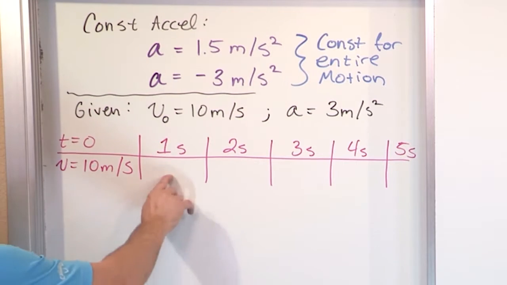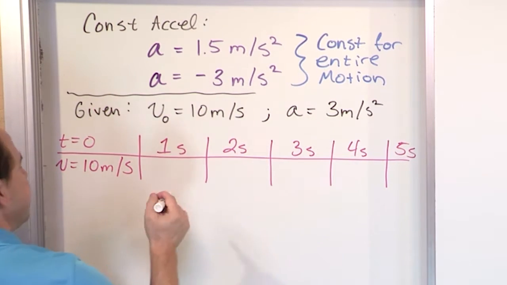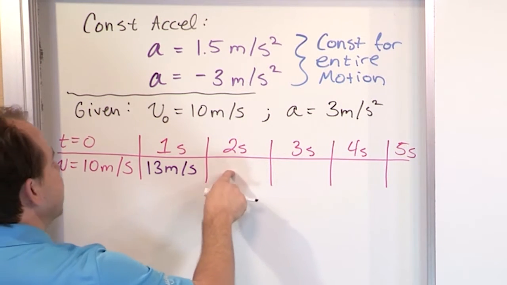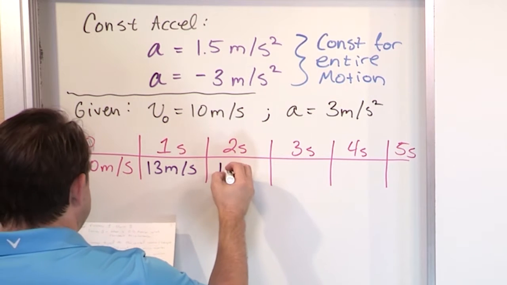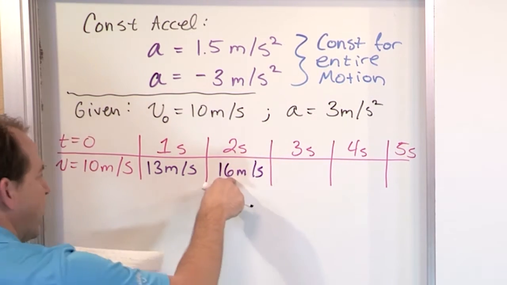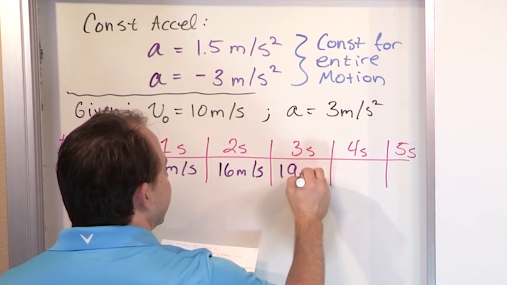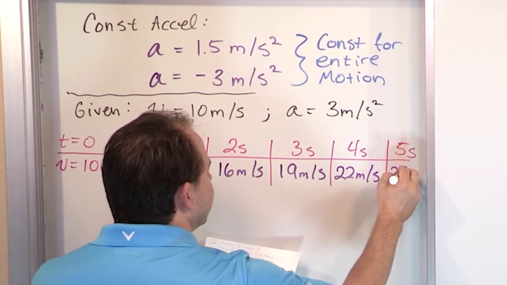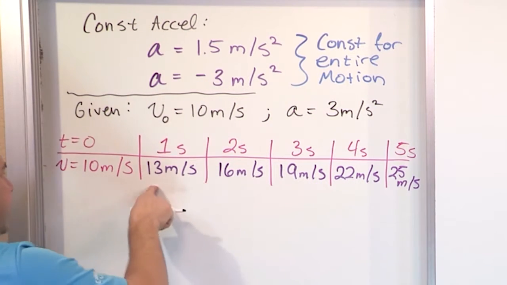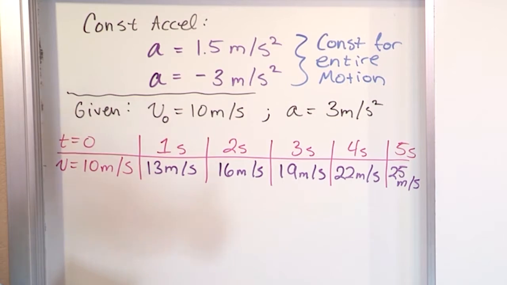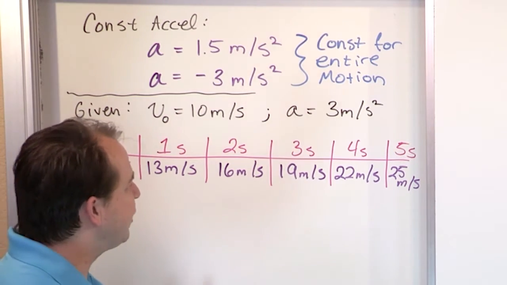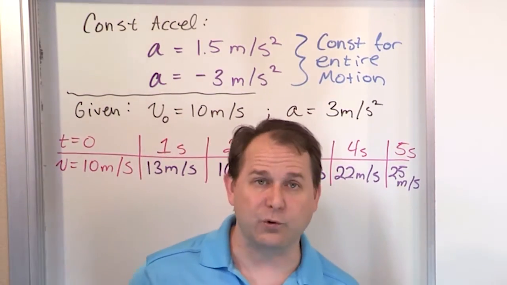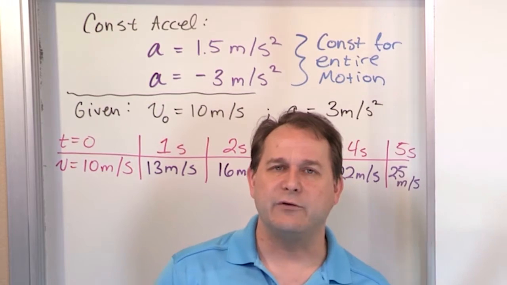So when I get to 1 second, I add 3 meters per second because that's my acceleration. I'm now going 13 meters per second. Then I go another second into the future, I add another 3, so now I'm going 16 meters per second. Another second, I add again, 19 meters per second. Now you can see the pattern. Then it's 22 meters per second, and then 25 meters per second. Every second in the future, my velocity is increasing at a known rate. What is that rate? 3 meters per second increase every second. My velocity, of course, changes, but the rate at which my velocity increases never changes.